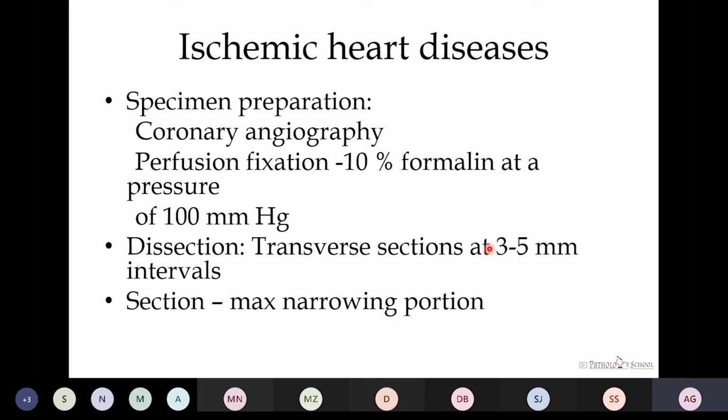Now talking about another condition, that is ischemic heart diseases. In case of that, the specimen preparation is done by coronary angiography, and perfusion fixation, as we have seen earlier, is done by 10% formalin at a pressure of 100 mm of Hg in order to maintain the contour of the vessels. Now we do the dissection of the arteries by taking transverse sections at 3 to 5 millimeter intervals, and we have to take the section from the portion having maximum narrowing and also from the normal portion.